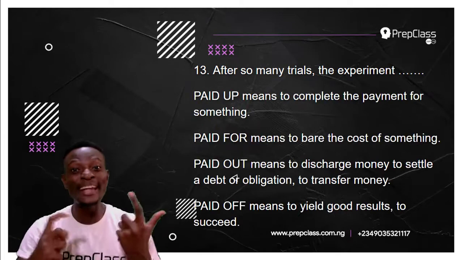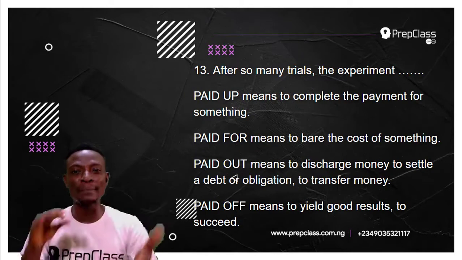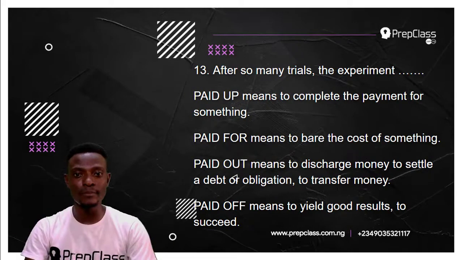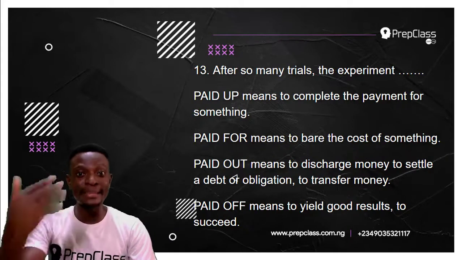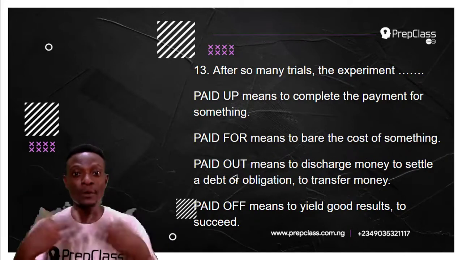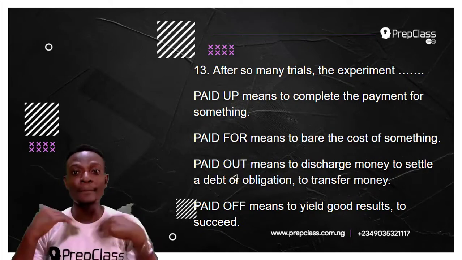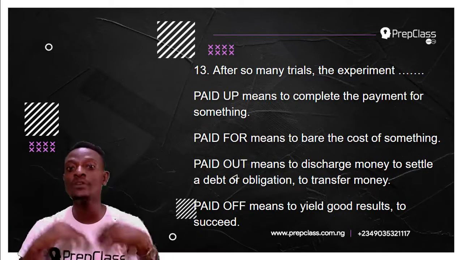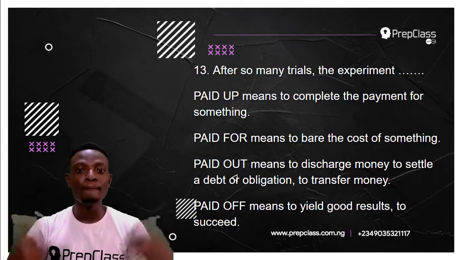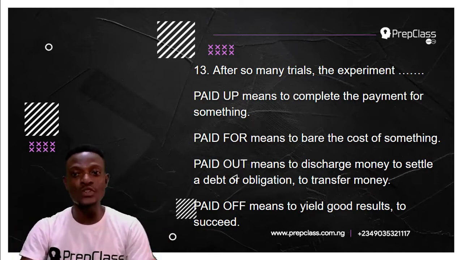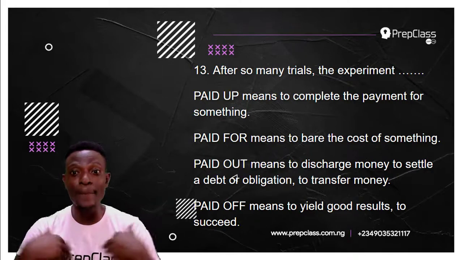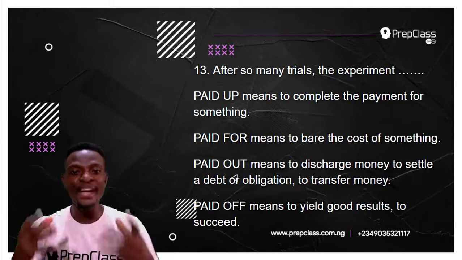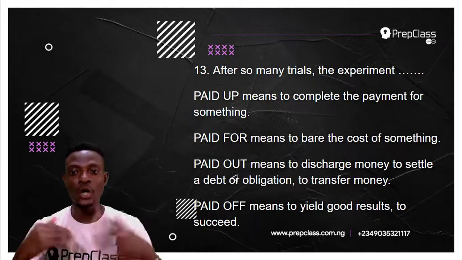Now, the option paid up means to complete the payment for something. I bought a refrigerator and I was paying by installments. When I pay the last installment, I have paid up. It means to complete the payment for something. Paid for means to bear the cost of something. Somebody bought a shoe and I paid for it. So, paid for means to bear the cost of something.